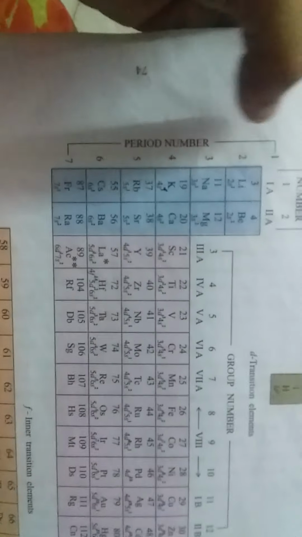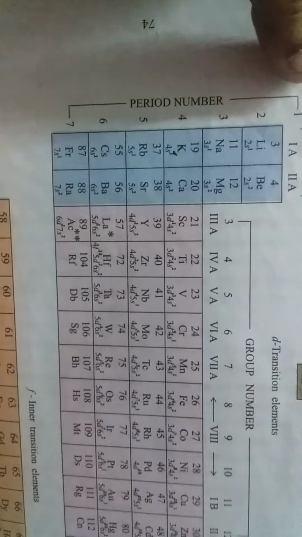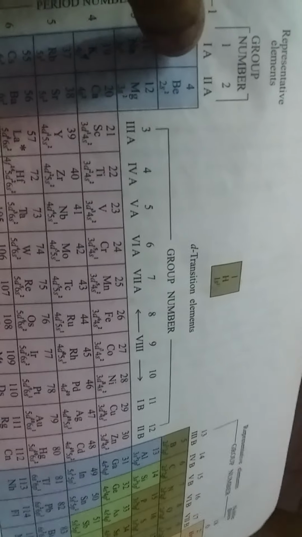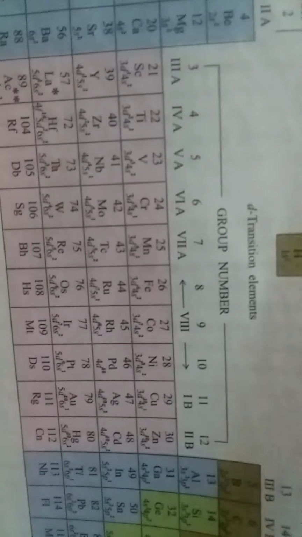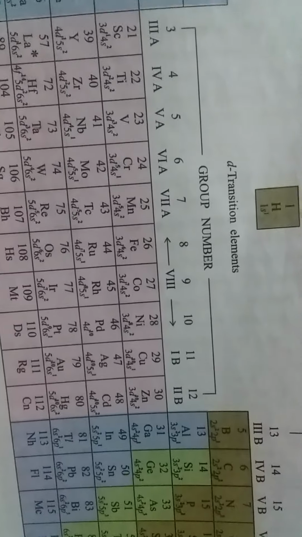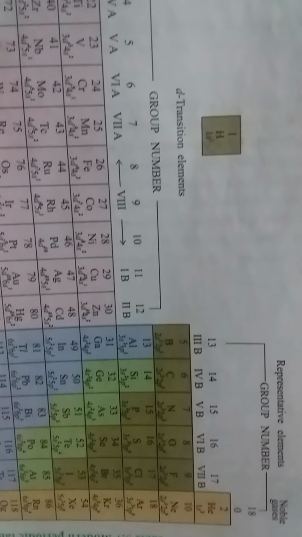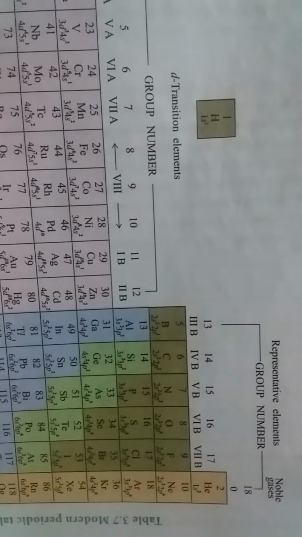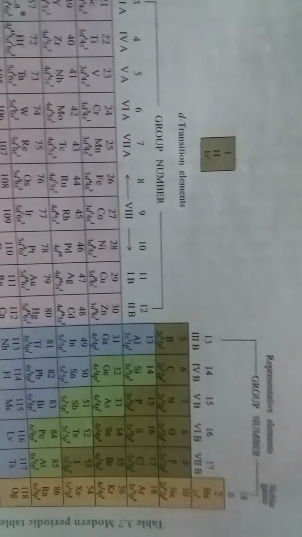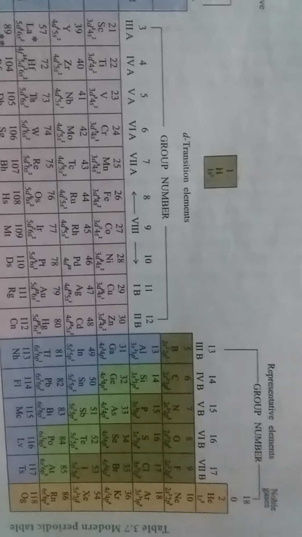in this we find that there are seven periods. Here you see the period numbers 1, 2, 3, 4, 5, 6, 7. There are 7 periods, and the group numbers: groups 1 and 2 are called 1A and 2A, and then 3A to the 8th group, and then 1B, 2B, and 3B up to 7B. Group 17 is fluorine, chlorine, bromine, iodine, and the last group is the noble gases. Totally 18 groups are there.